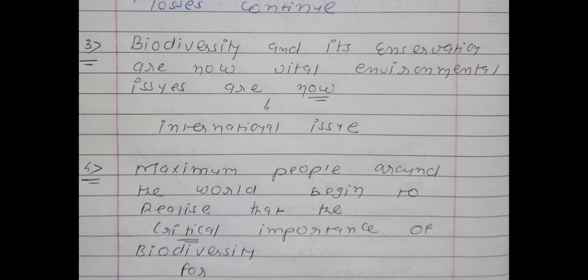Conservation means formation of reserve areas, hotspots, national parks, sanctuaries. These are conservation purposes. So again, biodiversity and its conservation are now vital environmental issues, and an international issue nowadays.